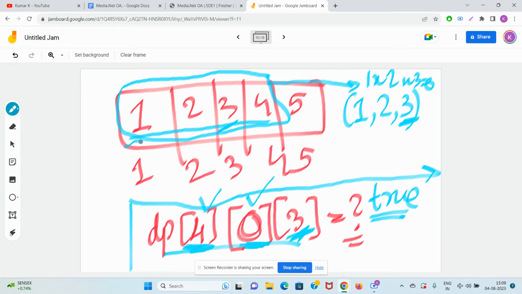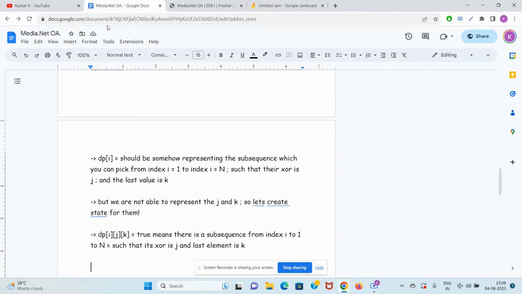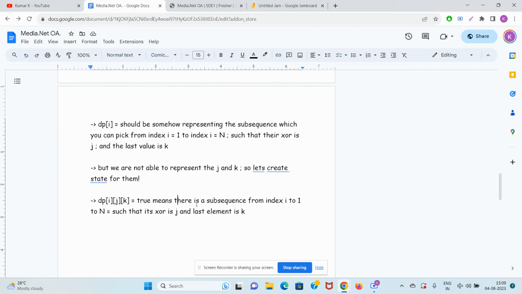So guys, this 1 2 3 4 we have, right? DP[4][0][3] is true. It means that from 1 to 4 there is a subsequence such that the XOR is 0 and the last element is 3. Yes, 1 2 3 is within 1 to 4, its XOR is 0 and the last element is 3. So it is true. I hope you now understood that DP[i][j][k] true means there is a subsequence from index 1 to i such that its XOR is j and the last element is k. Good, nice. Now, DP.